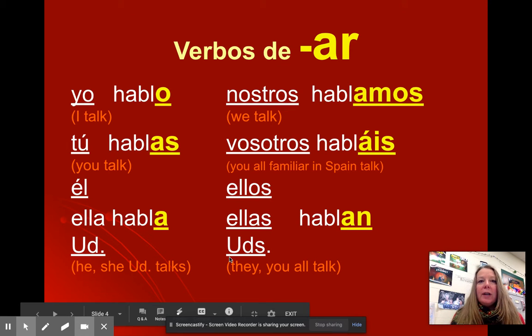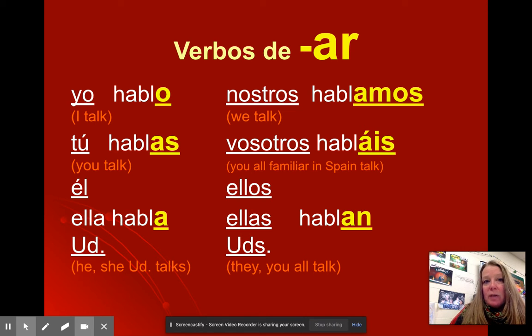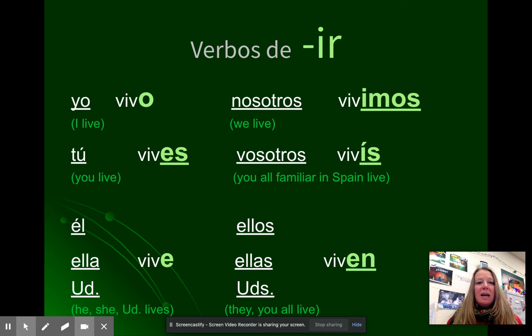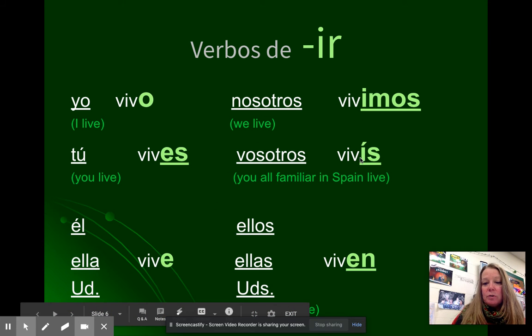So when you look at these, when it's all said and done, I speak or I talk, you'd say yo hablo, you talk, tú hablas, etc. This goes for AR verbs. Those are the AR endings: o, as, a, amos, áis, an. For the ER verbs, o, es, e, emos, éis, en for the endings. And for IR verbs, o, es, e, imos, ís, en. Notice that ER and IR verbs have the same endings in all forms except for the nosotros and vosotros.